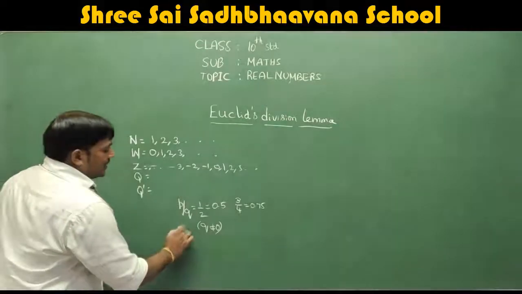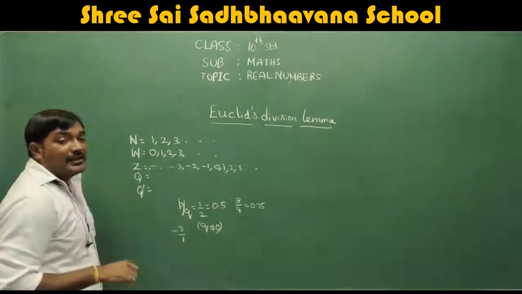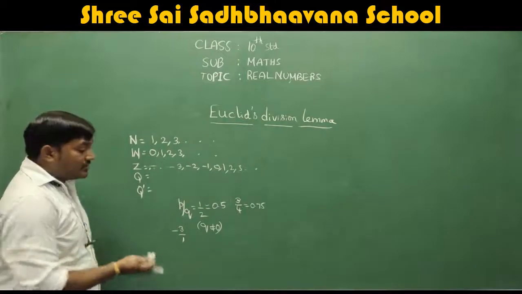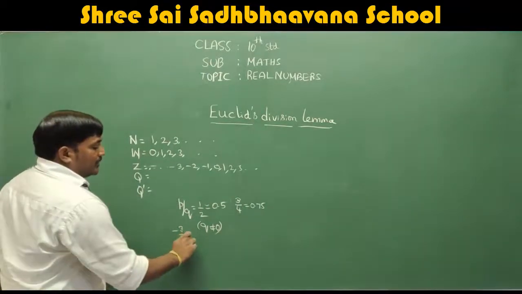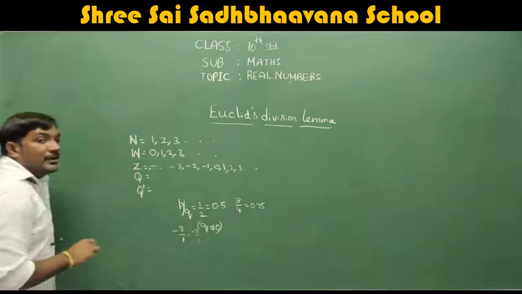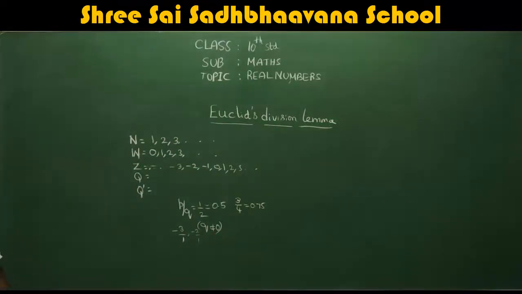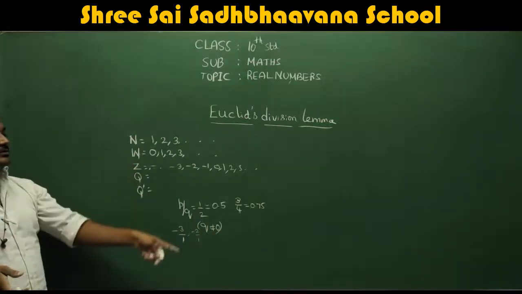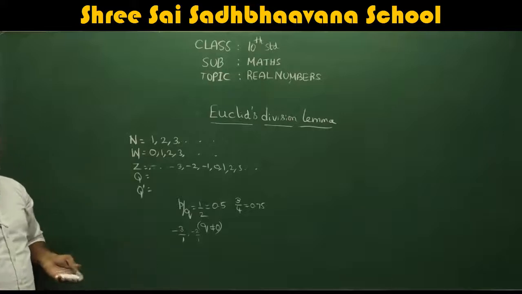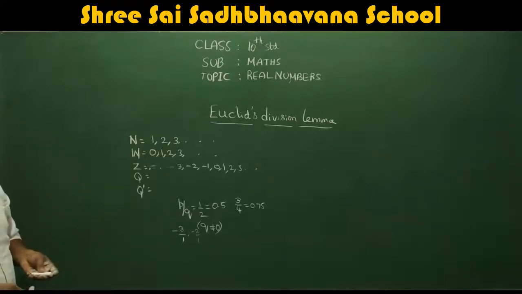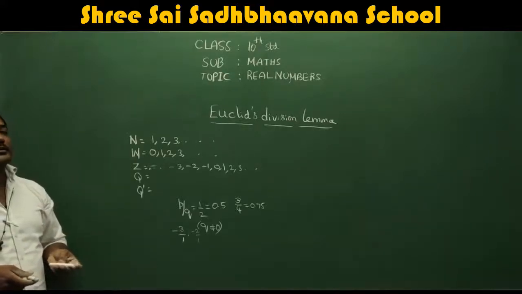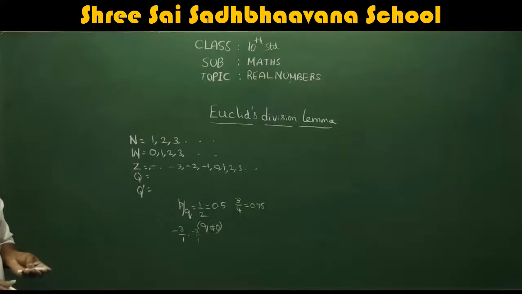An easy way to remember: minus 3 can be written as minus 3 by 1, and minus 2 can be written as minus 2 by 1, which are in p by q form. That's the reason they are also included in rational numbers.